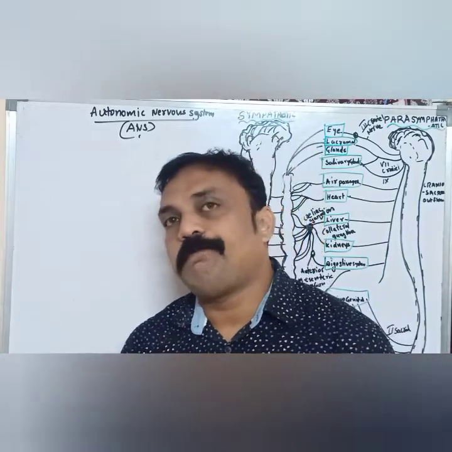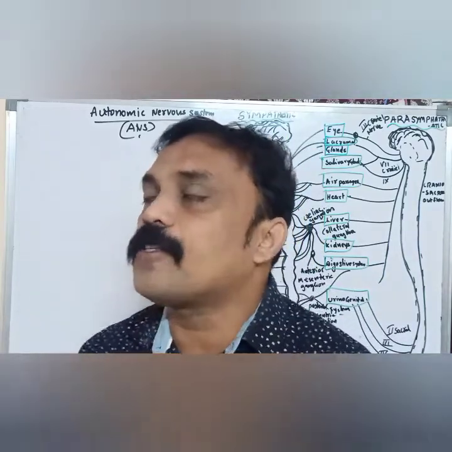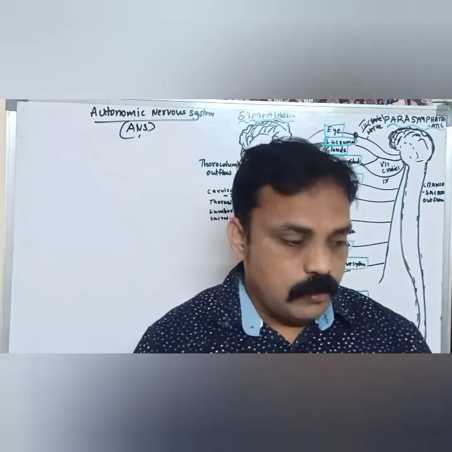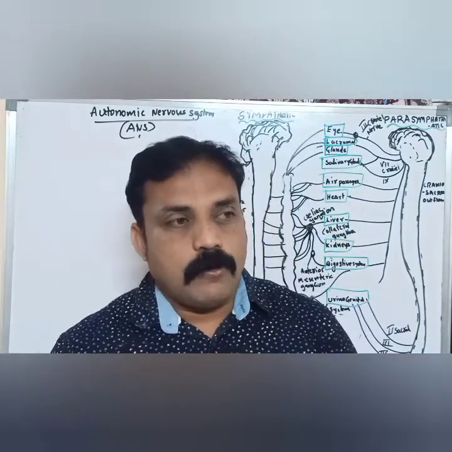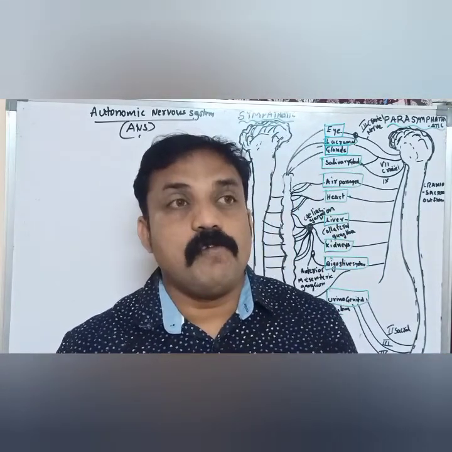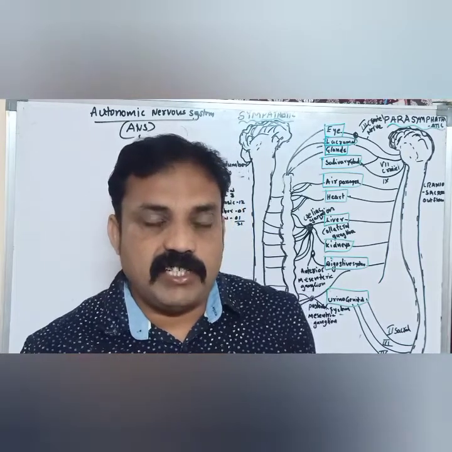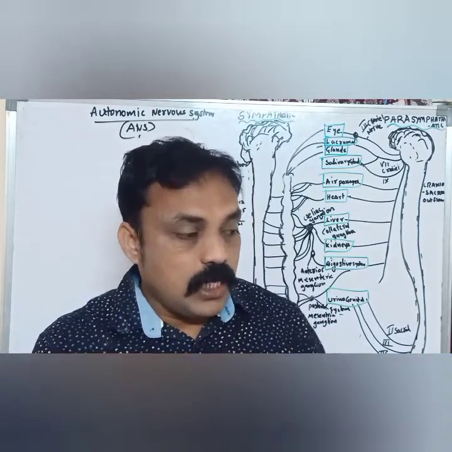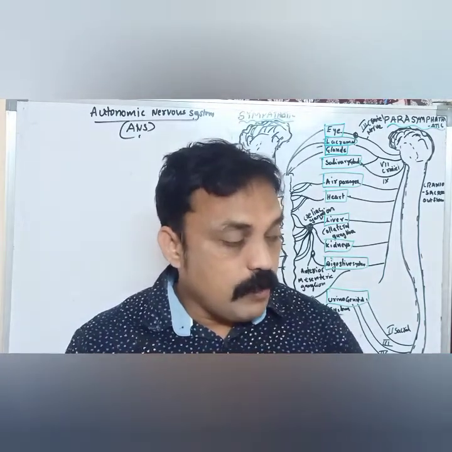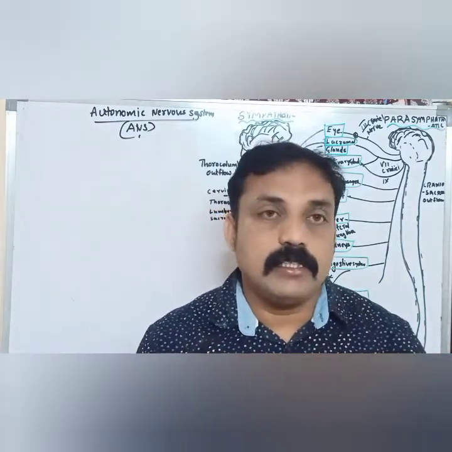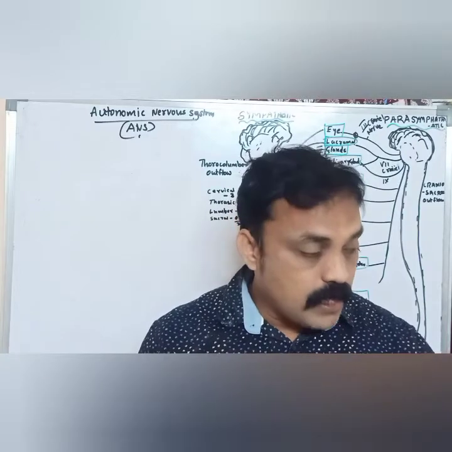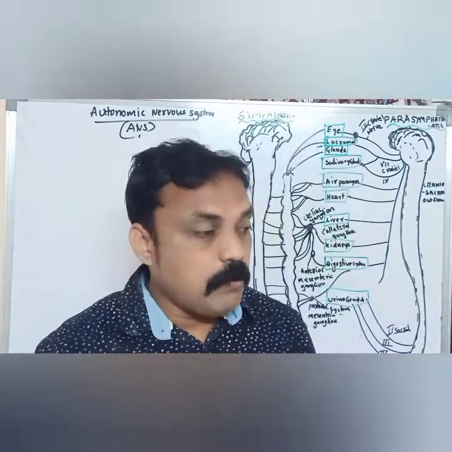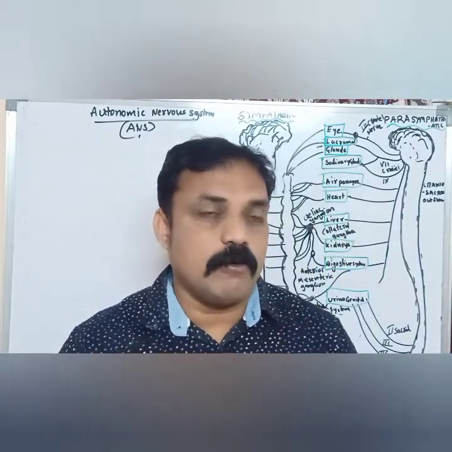For example, when we are in anxiety or afraid, say we see a snake nearby, suddenly a lot of changes occur in our body.